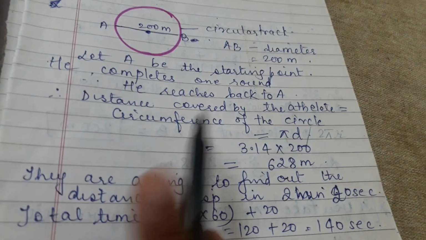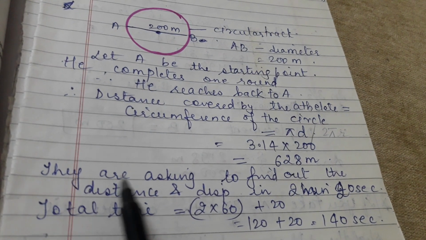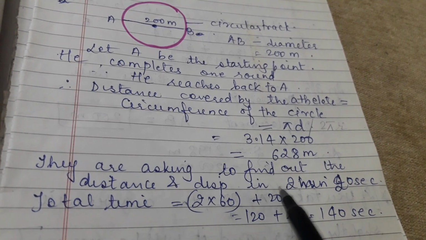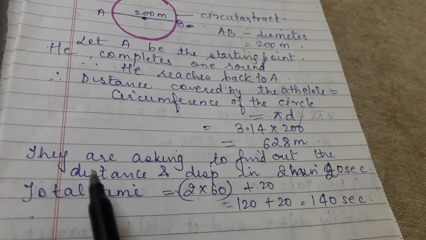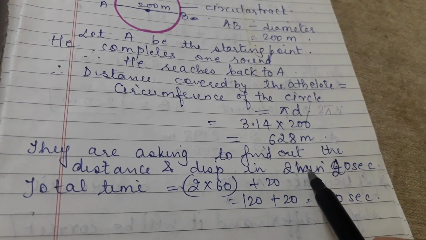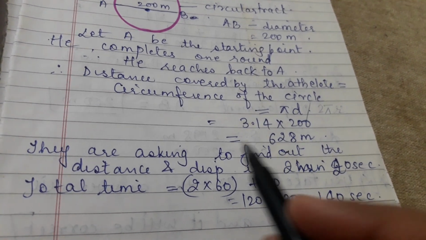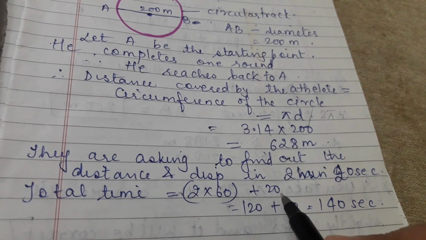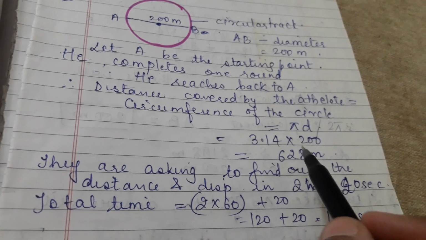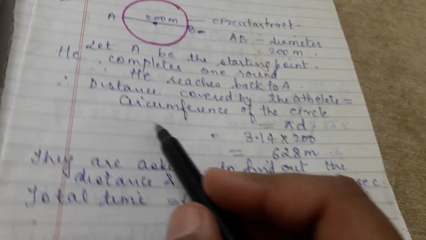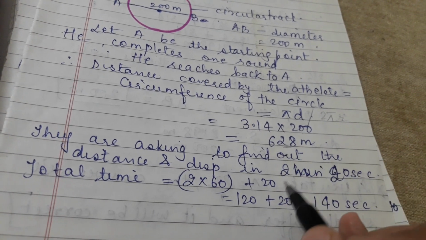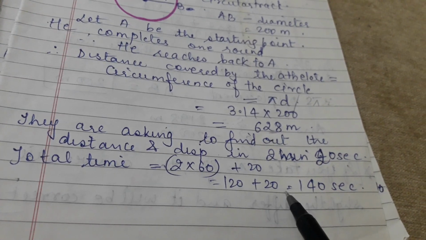Fine. In the question they are asking to find out the distance and the displacement in 2 minutes 20 seconds. See, I have written the whole explanation for you. So the total time in which we have to calculate the distance and displacement is 2 into 60 plus 20. That will give you 140 seconds. Okay, so this was the distance covered by the athlete in one round, that is 628 meter. We have to find the distance covered in this much time, that is 140 seconds.